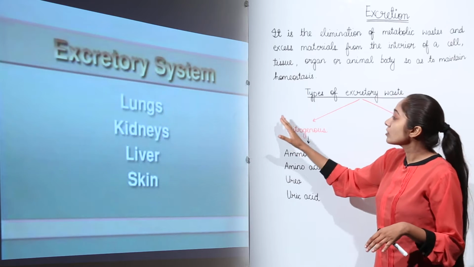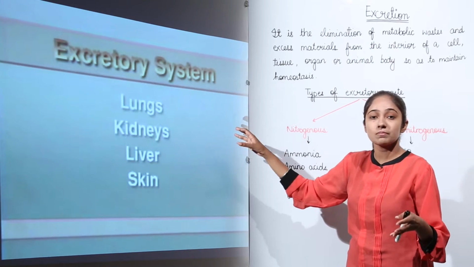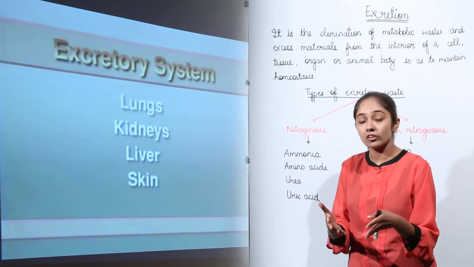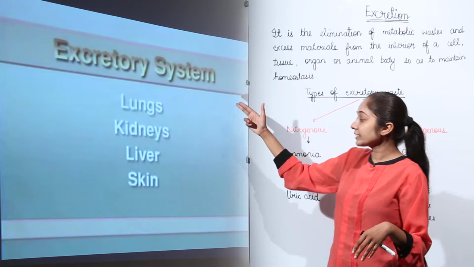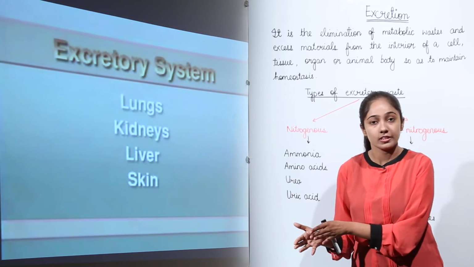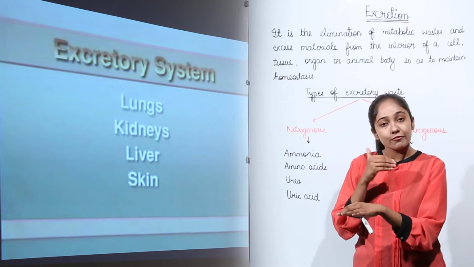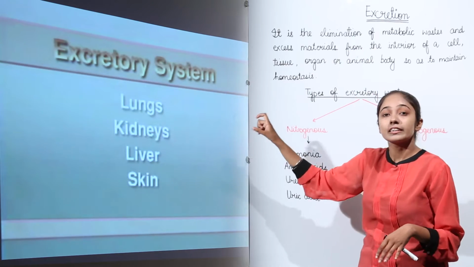When we talk about the excretory system, the kidneys are the most important organ, or you can say the main organ of the excretory system. If you talk about lungs, liver and skin, you can say they are the accessory excretory organs of the body, right? They also remove waste from your body, but the main organ for excretion is the kidneys.